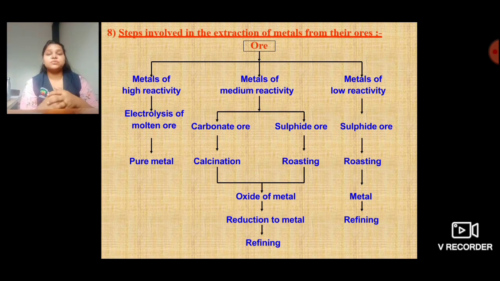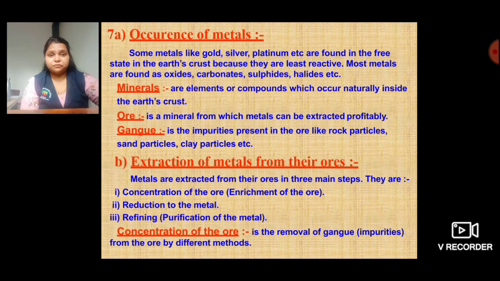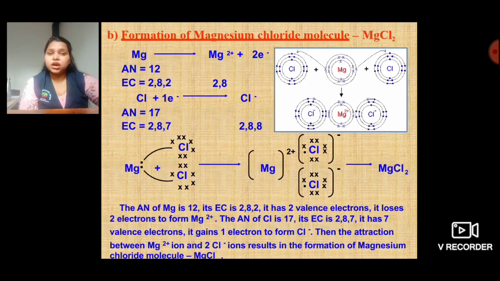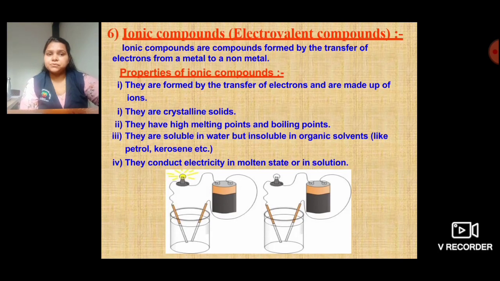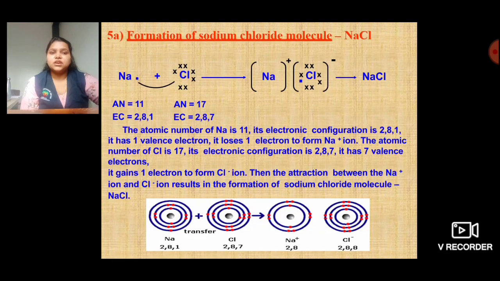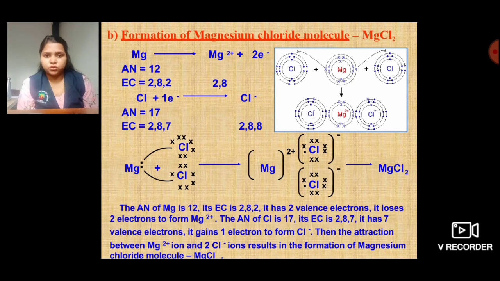So what all topics did we cover today? We covered occurrence of metals, and we covered what are mineral, ore and gangue. We also came to know about ionic compounds, how ionic compounds are formed and what their properties are. We also studied the reaction of metals with non-metals, in which we studied the formation of sodium chloride, that is NaCl, and formation of magnesium chloride, that is MgCl2. So this is all about today's lecture.